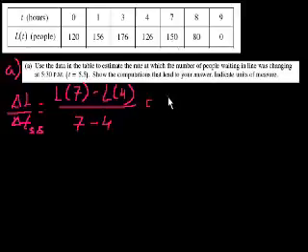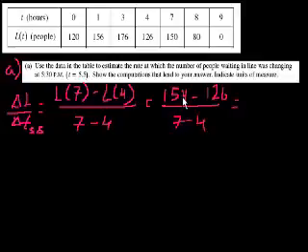L of 7 is 154. They give us that. L of 4 is 126. And we divide it by 7 minus 4. So 154 minus 126 is, let's see, 24 plus 4 is 28, right? 28.